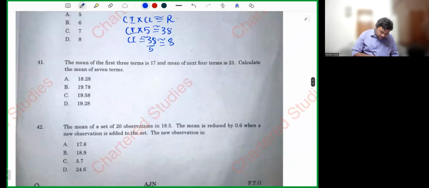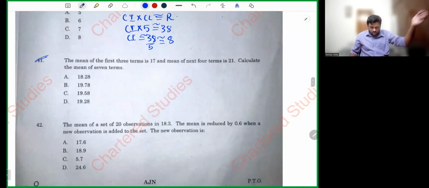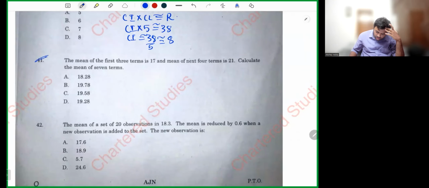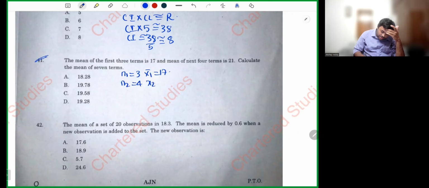Next, let's go to question number 14. The mean of first 3 terms is 17. The mean of second 4 terms is 21. What is the mean of 7 terms? Combined arithmetic mean. N1 is given as 3. X1 bar is given as 17. N2 is given as 4. X2 bar is given as 21. Simple. N1 X1 bar plus N2 X2 bar, whole divided by N1 plus N2.